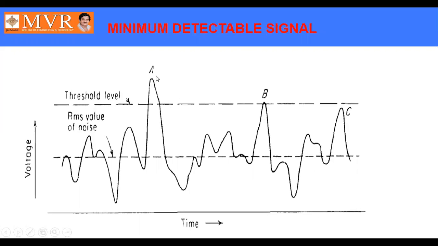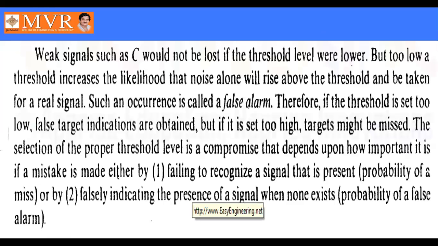Now, how can you differentiate these targets? It depends upon the threshold level. If the threshold level is more than the A value, we may miss the target, because the value of the target is not above the threshold level. That is supposed to be a major disadvantage. If the threshold level is less than the value of C, what happens? The noise, which is not the target, will be considered as a target. That is supposed to be a false alarm.